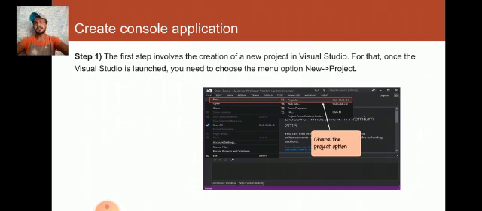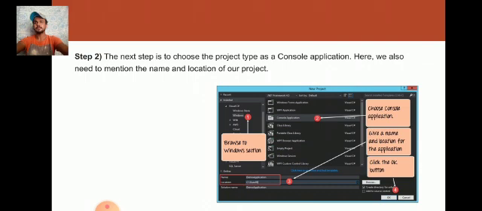Create a console application. Step 1: The first step involves the creation of a new project in Visual Studio. Once Visual Studio is launched, choose the menu option New Project. Step 2: The next step is to choose the project type of console application. Here we also need to mention the name and location of our project.